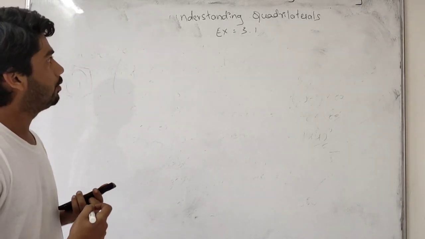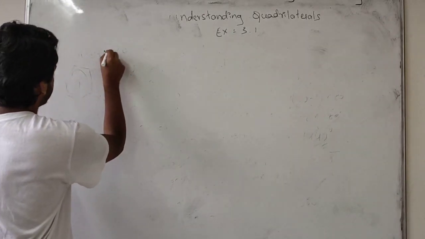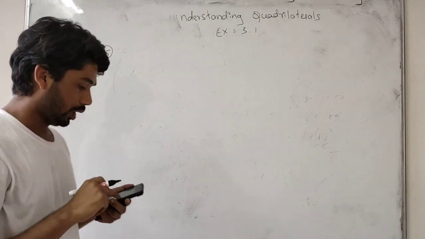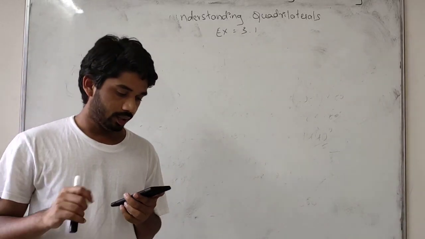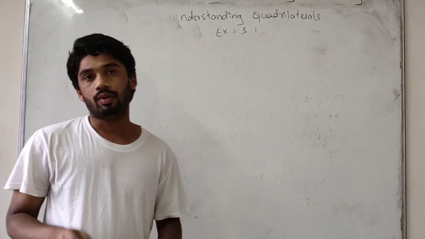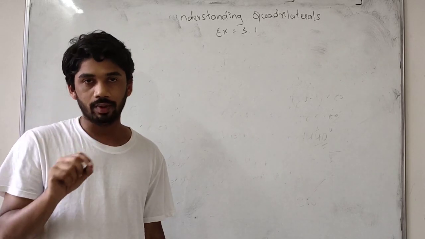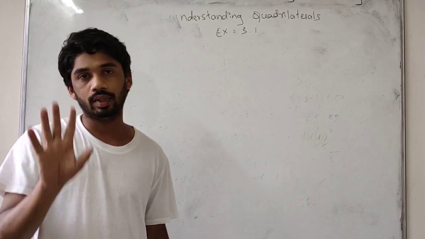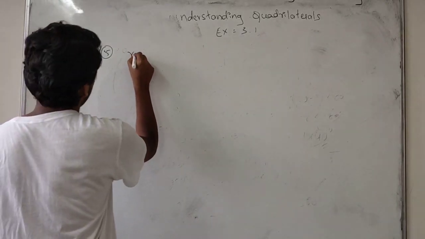So in the previous class we did exercise 3.1 till the 4th topic, and the 5th topic today. There is a question: What is a regular polygon? State the name of the regular polygon. I have defined it. A regular polygon means we must have equal length or equal angle. All the sides will be equal, so it will be called a regular polygon.